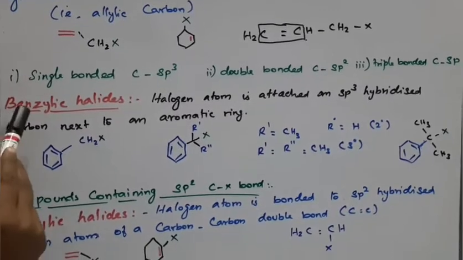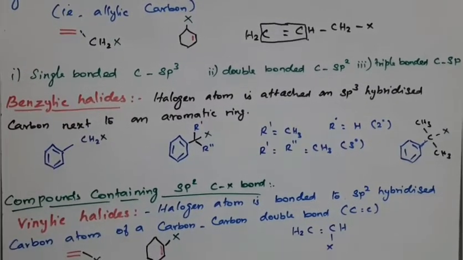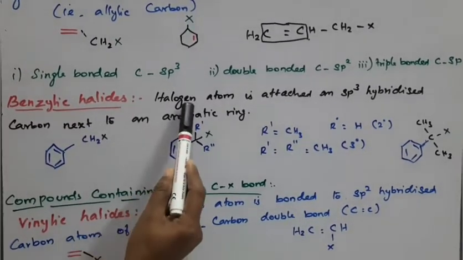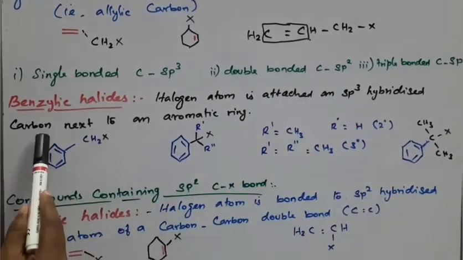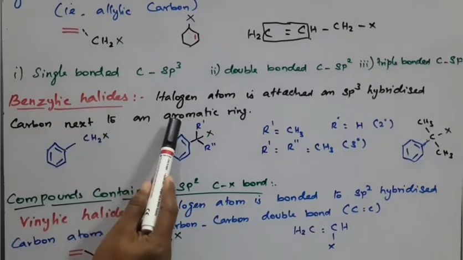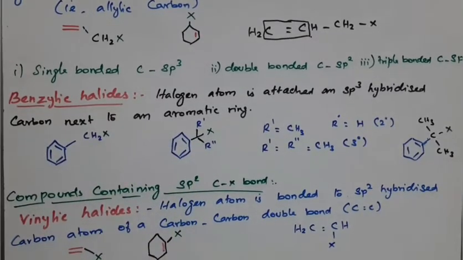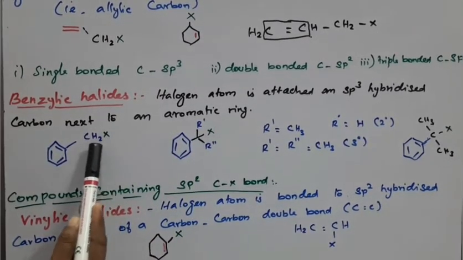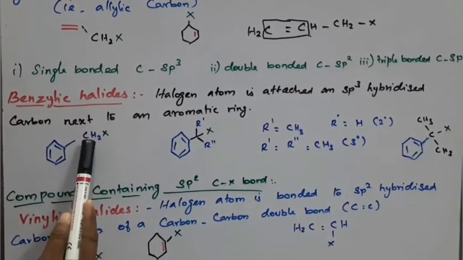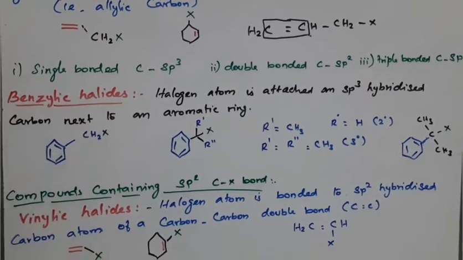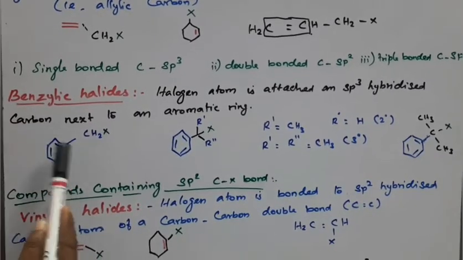Next one, benzylic halide. Benzylic halide means the halogen atom is attached to an sp3 hybridized carbon next to an aromatic ring. You see here, this halogen atom is attached to an sp3 hybridized carbon next to the aromatic ring; that is called a benzylic halide.